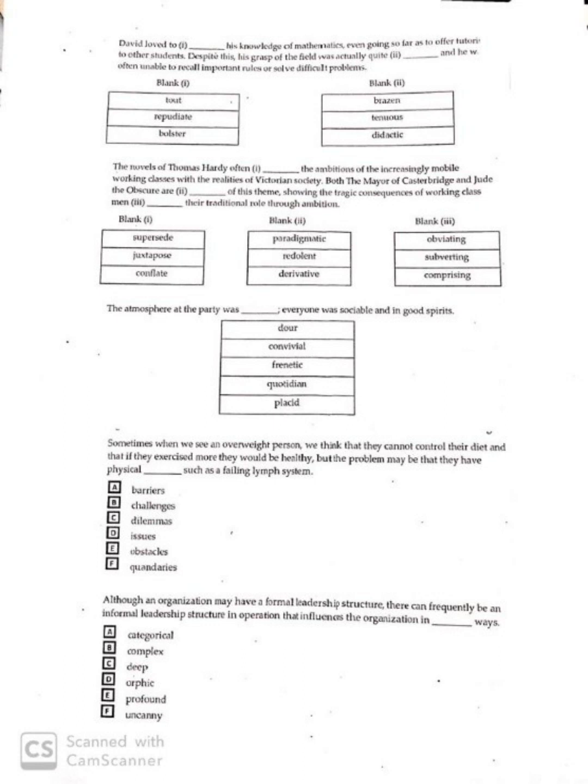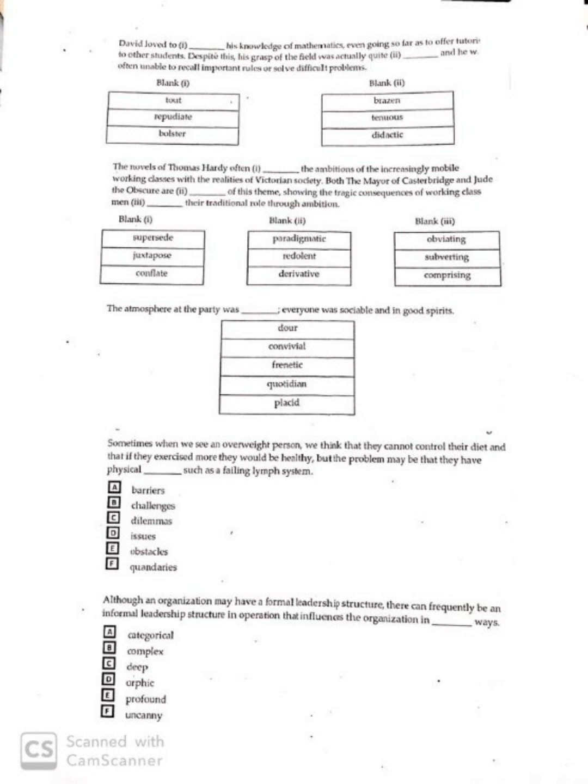And the third blank should be subverting their traditional role through ambition. Because of this ambition, they sort of destroy or give up their traditional roles. So the next one. Let's look at the words below. Dour means very grim, very serious. Dour mood. Convivial, merry, laughing, generally having a nice time, joking, frolicking. Frenetic, very frantic, wild and excited. Quotidian, ordinary, everyday occurrence. Placid, very calm.